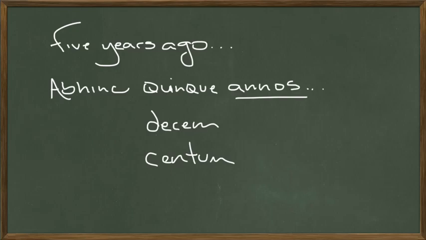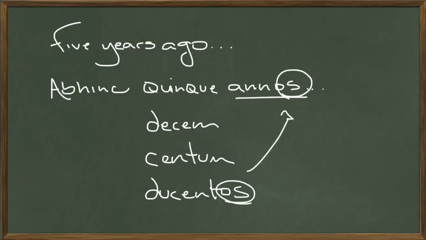And by the way, if it was 200 years ago, some numbers do decline, right? So if it was 200 years ago, we would use this ending here, os, ducentos, 200 years ago. So there it is. So we have the accusative. The only reason these, quinque, decim, and centum, don't change is because these numbers don't change. Their endings don't change. Although centum may. I need to check on that. It could be centos. Anyway, these numbers here, quinque and decim, certainly don't. I'll check on the other ones.